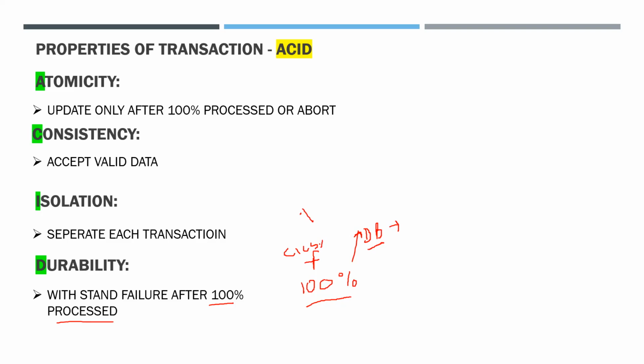it should have a backup. From that backup, it should update the contents in the database. The user should receive a message within an hour, within a day, or at a given time. Then the contents are updated in the database, and the user gets the credited and debited message and the transaction successful message.